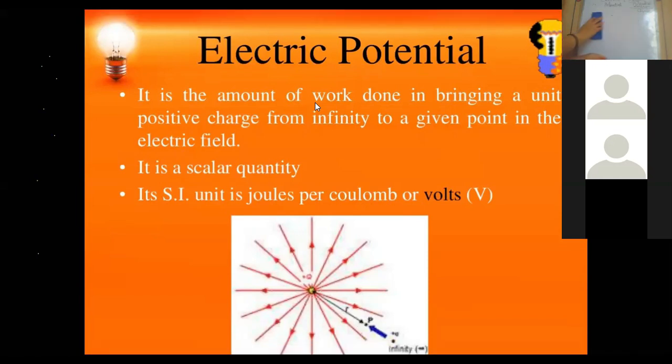Electric potential is denoted as V, and in the same manner the potential difference can also be denoted as V.